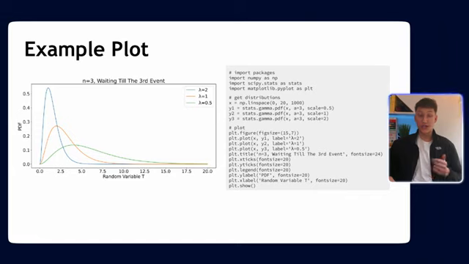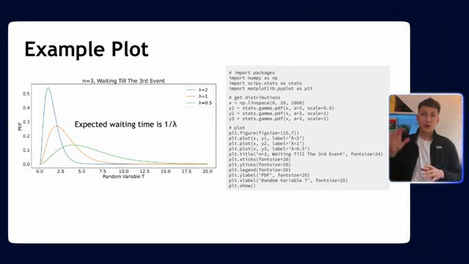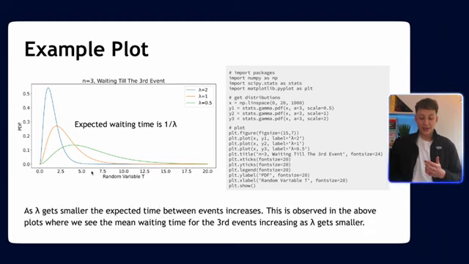So let's go quickly over an example plot. This plot shows us the waiting time until the third event, given various values of lambda. The expected waiting time is 1 over lambda. And so you can see as lambda increases, our waiting time will decrease, which makes sense, right? If we expect an event to happen more frequently, then the waiting time until the event happens will be less. As lambda gets smaller, the expected time between events increases. Lambda 2 is the blue line, orange is lambda 1, and green is lambda 0.5.